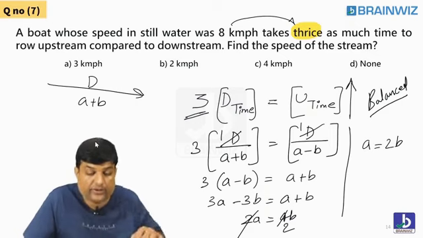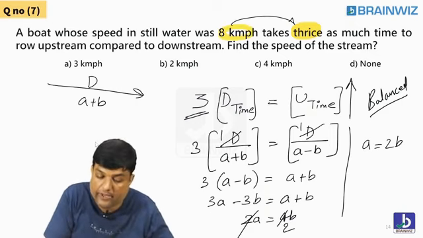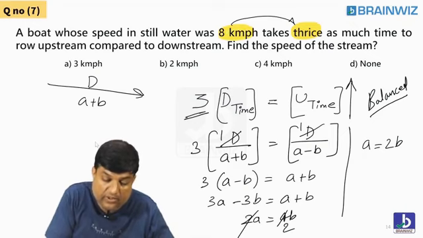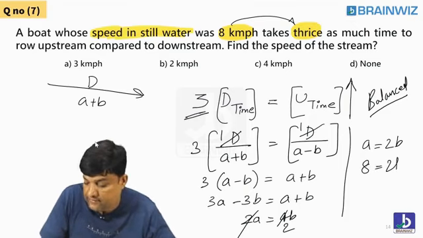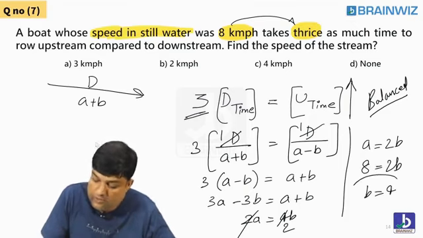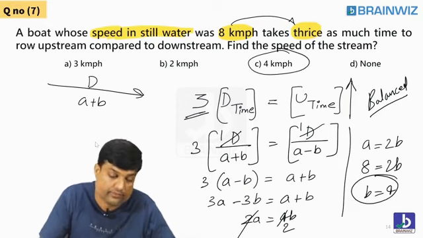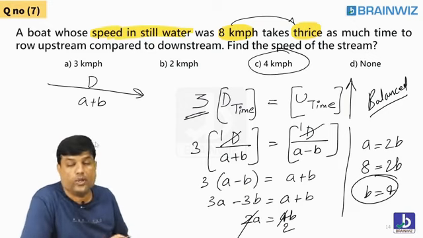So in this question, student, it was given the 8 value. Who is this 8? Speed in still water, he told. Speed in still water is 8. So A value is 8, so B value will be 4. Answer is 4. Hope you all understood that.